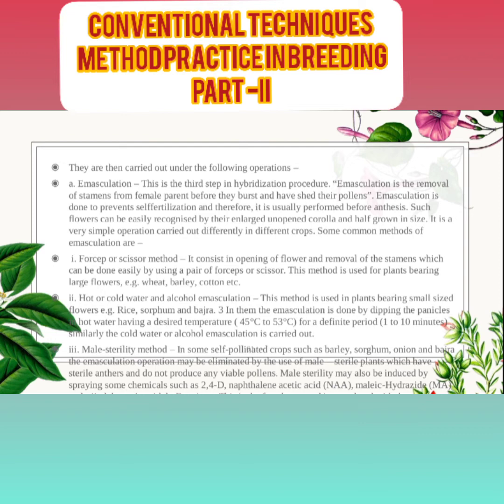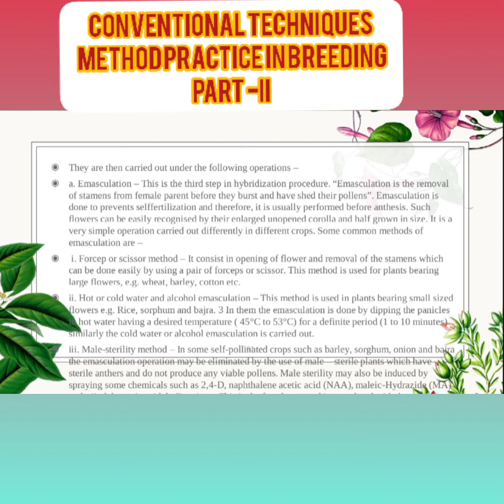So there are some techniques that can be used in hybridization. The first technique is emasculation. Emasculation is nothing but the removal of stamens from the female flower. That is known as emasculation. It is the third step of hybridization. Emasculation is the removal of stamens from the female parent before they burst or before they shed their pollen. Emasculation prevents self-fertilization, and therefore it is usually performed before anthesis.